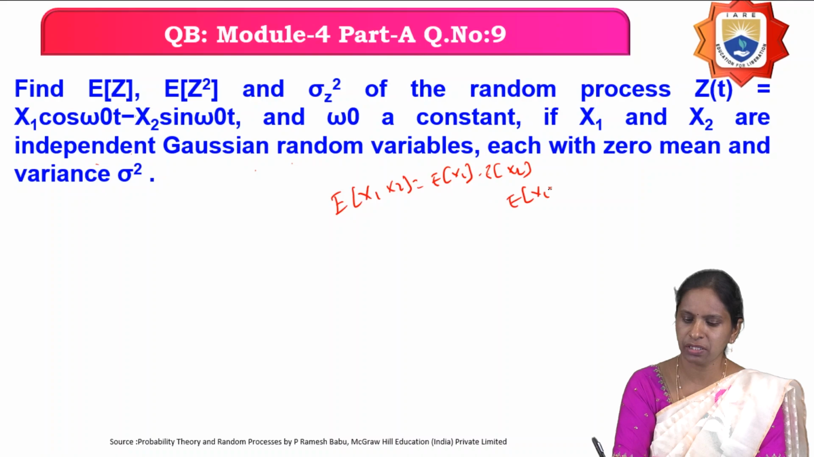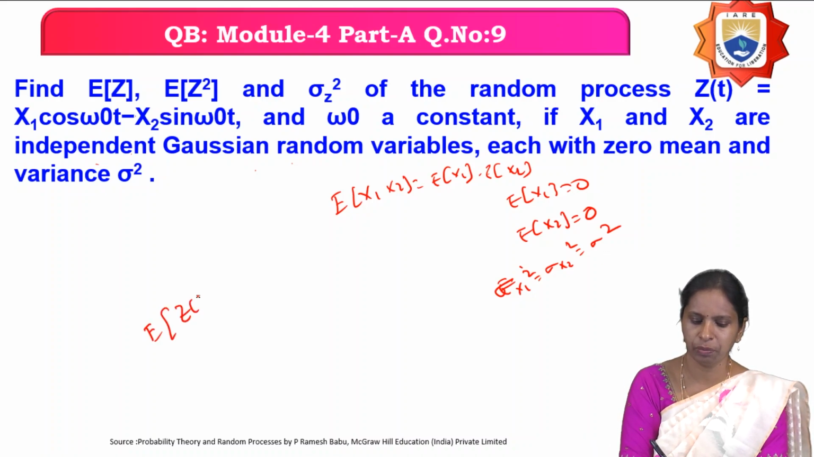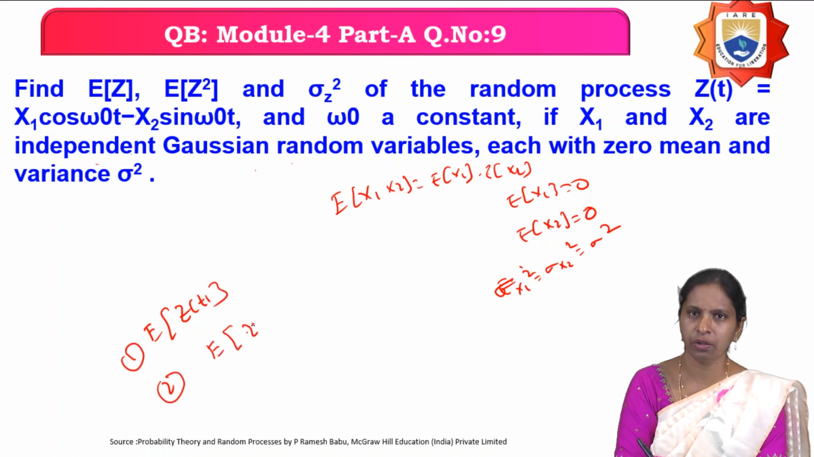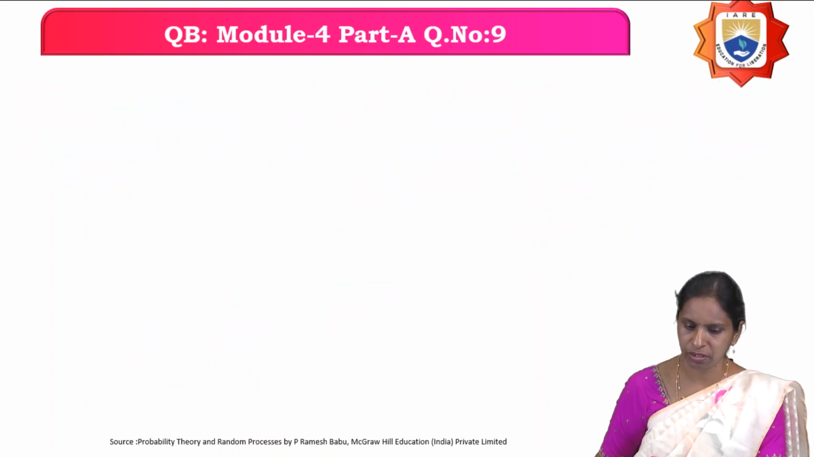Therefore, E of X1 is equal to 0 and E of X2 is equal to 0, and the variance of the two random variables is a constant, equal to sigma square. So what do you have to calculate? First, the expectation, the mean of the random process. The second, the mean square of the random process. And third, the variance of the random process, nothing but expectation of Z square of t minus expectation of Z of t whole square. So you have to find the mean, the mean square, and then the variance of the random process.